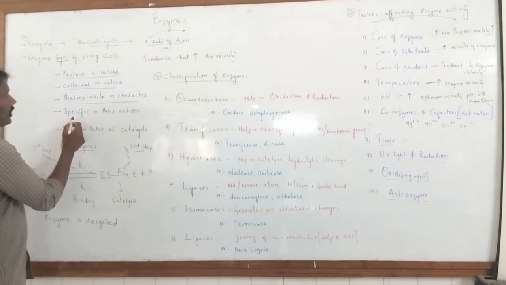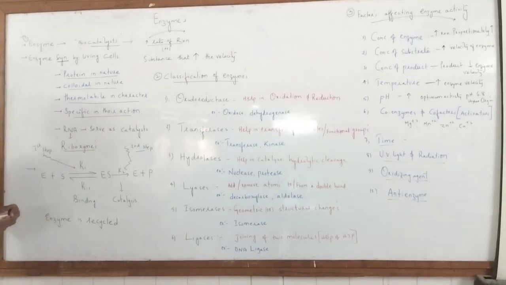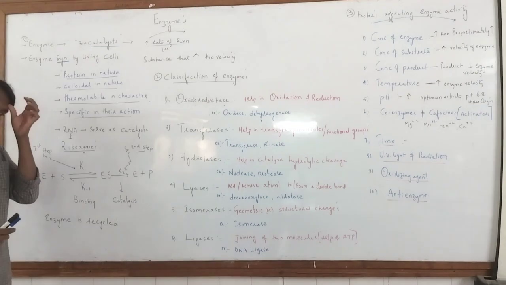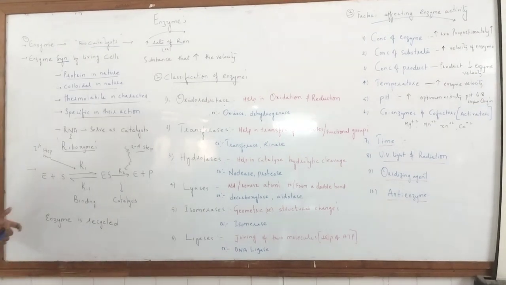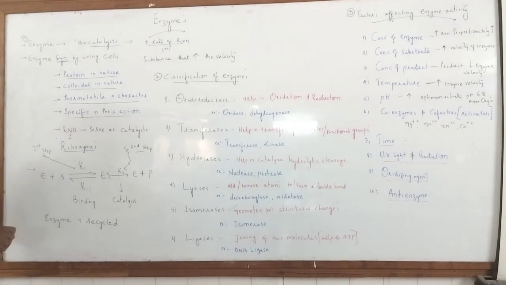Enzymes also show specificity in their action. That means if you take carbohydrate, that is starch, amylases will work on carbohydrates, and lipases work on fats. So that we call the specificity of enzyme action.